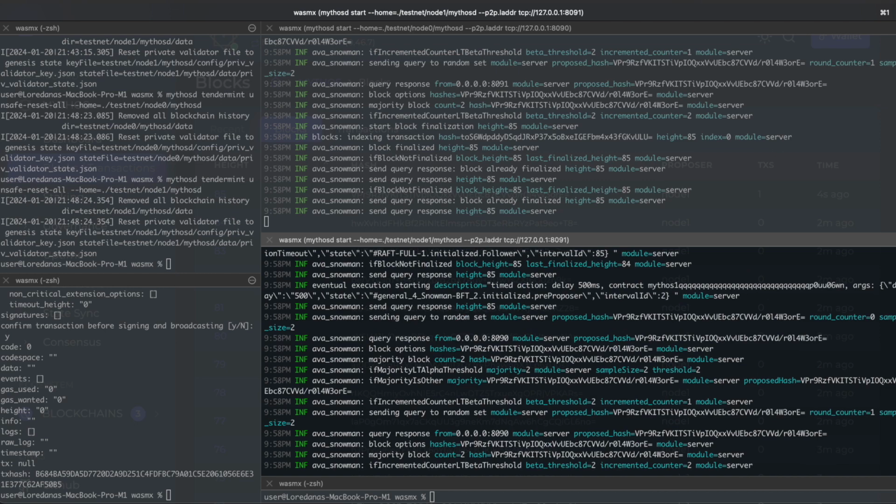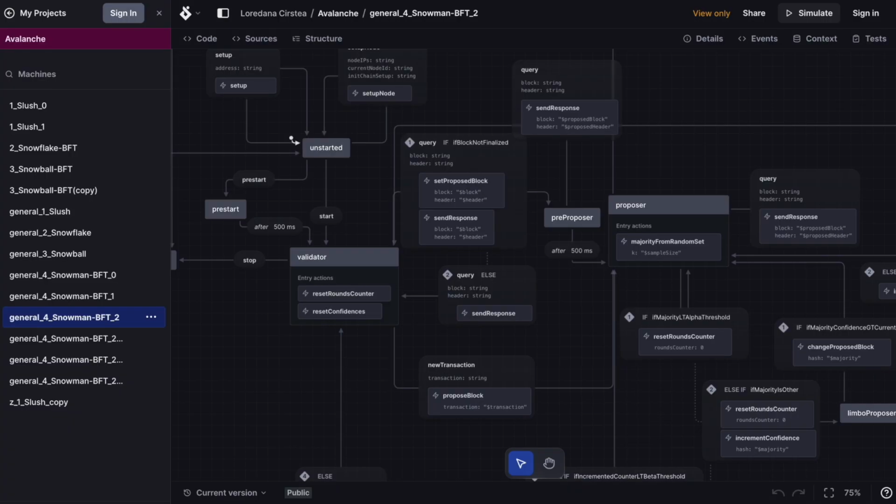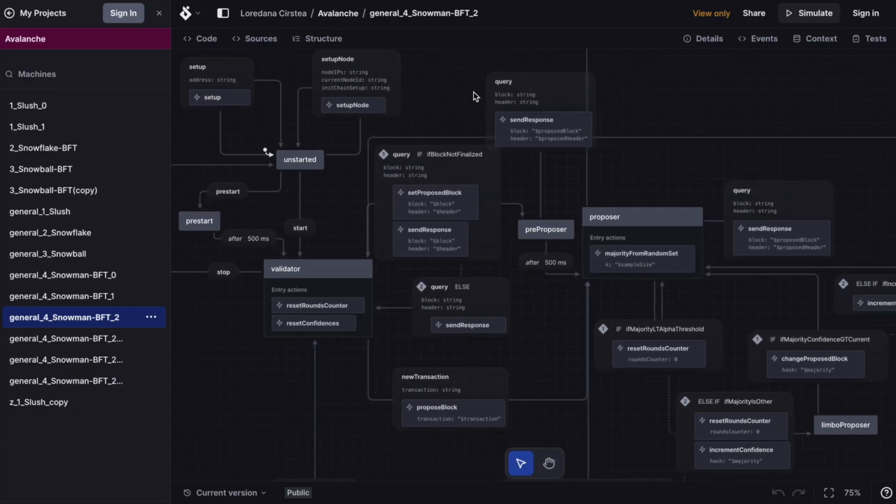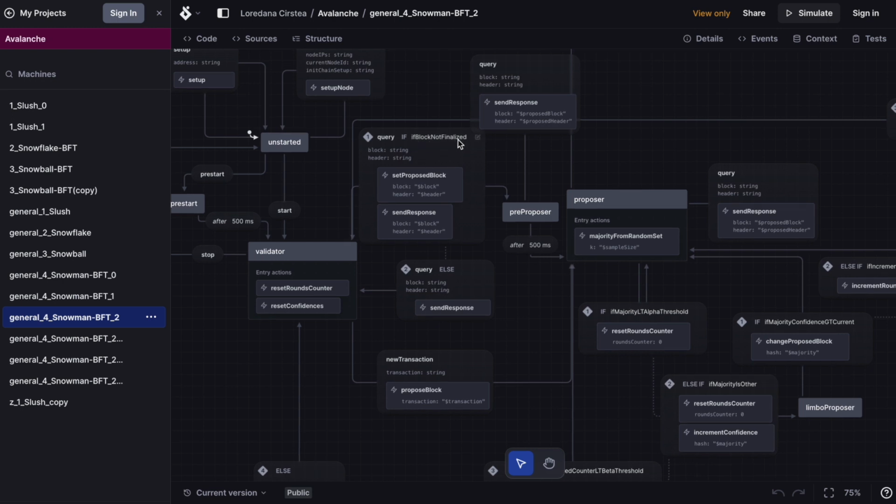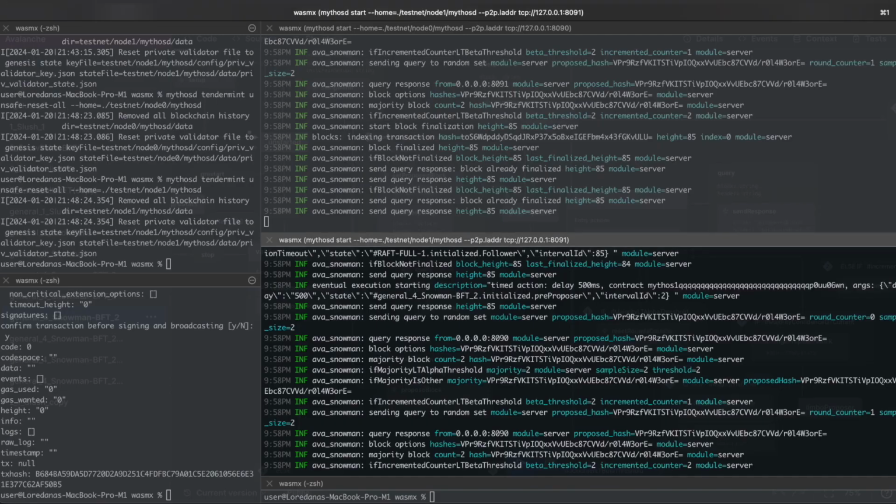So let's see where it starts. It starts here by trying to process the if block not finalized guard. And if you remember, we are talking about this guard. So the node received a query, tries to see if the block was not finalized before, and if it was not, it will go and transition to the proposer state. So that's exactly what it does.